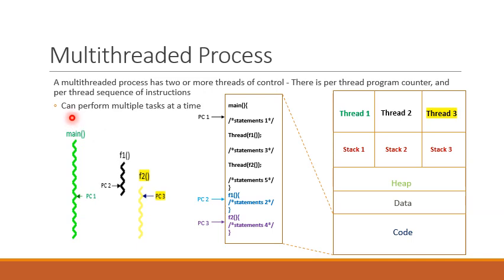So a multi-threaded process can perform multiple tasks at a time. These three independent tasks, the task defined by the main method, the task defined by the F1 method, and the task defined by the F2 method, are three different, independent tasks, and they are being performed or executed concurrently at the same time.